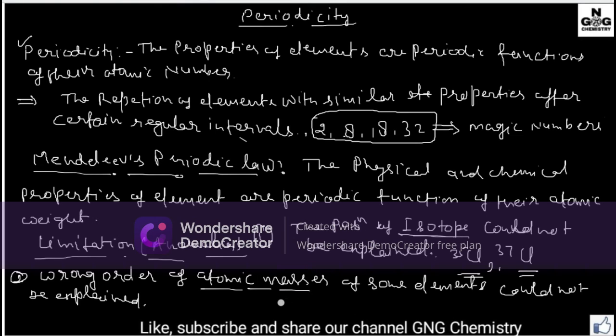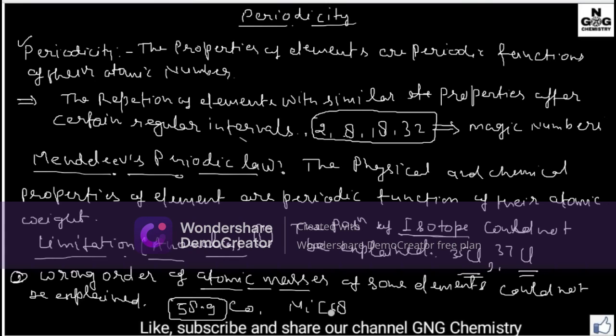For example, cobalt and nickel. The mass number of cobalt is 58.9, and the mass number of nickel is 58.7.